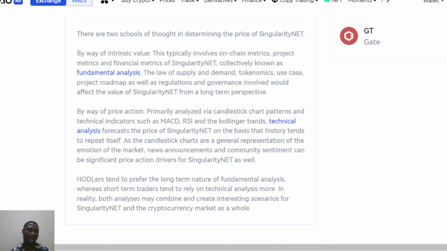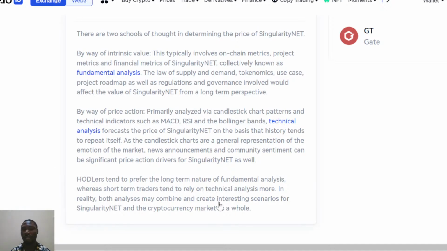Some other factors are also involved in the technical analysis of this token: the news, announcements, and also community sentiment can drive significant price action. These may combine and create an interesting scenario for this token and the cryptocurrency market as a whole.